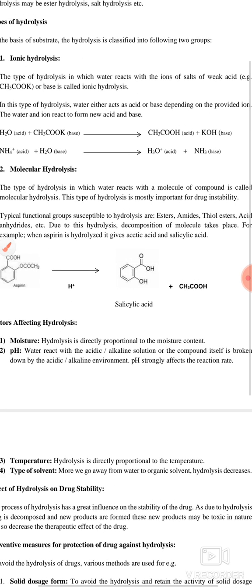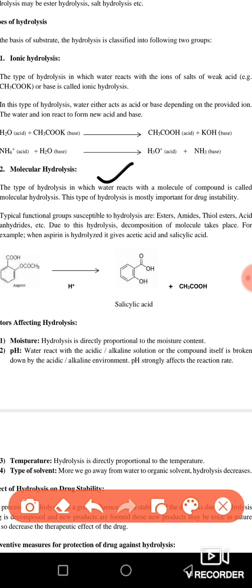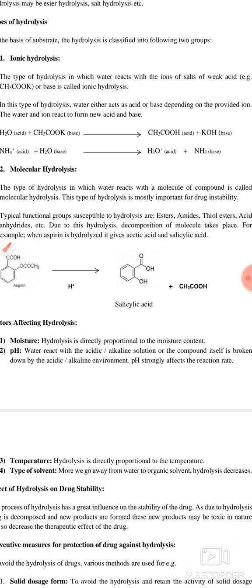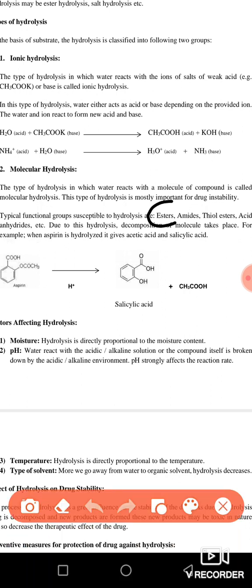Now let's see the theory of it. It is the type of hydrolysis in which your water reacts with the molecule of a compound, and this is a very important type for drug instability. Various functional groups are present which can undergo hydrolysis. For example, these functional groups are ester.